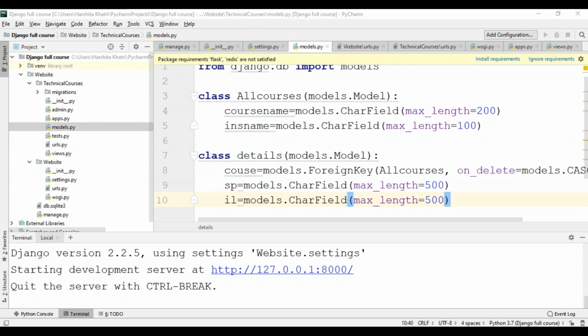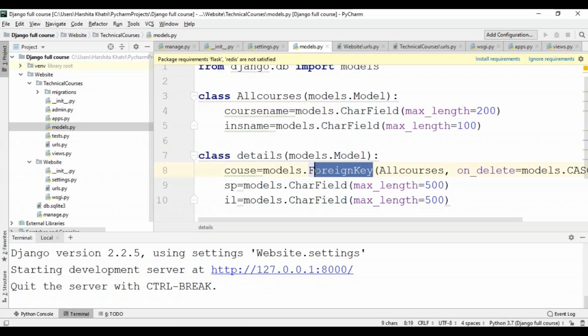Basically, each class that I've created over here is a subclass of django.db.models.Model. Each model has a number of class variables. Both my classes have a few variables, each of which represents a database field in the model. Now this field is actually represented by an instance of the Field class, for example the CharField function that I used over here for characters. This basically tells Django what type of data each field holds.